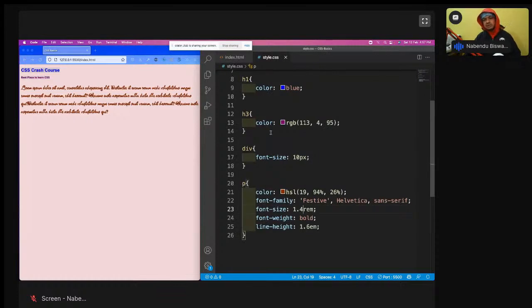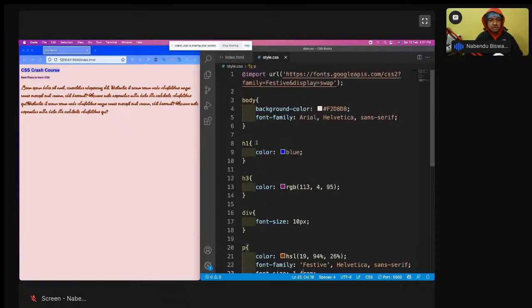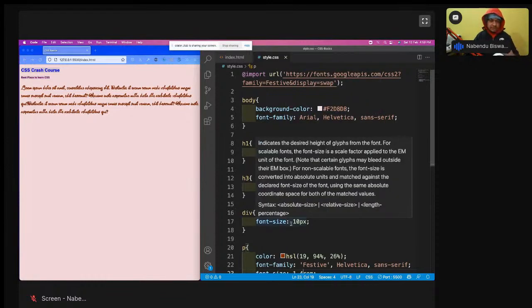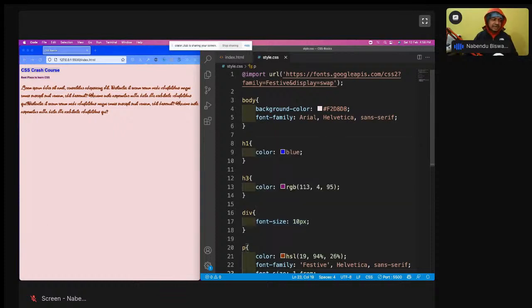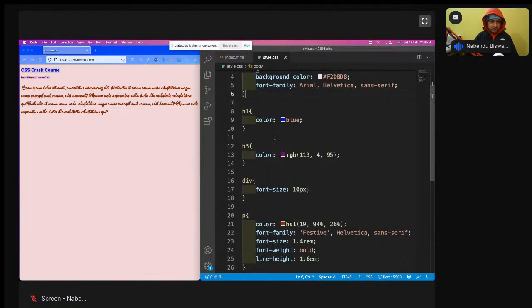So this is a very bad thing, and it happened because we have taken this div. And in CSS, you should not take all these like div, p, h3, h1, body. Body you can take, but you should not. There are two things known as classes and IDs. You should always try to add those classes and IDs. Okay, so we are going to add those things now.